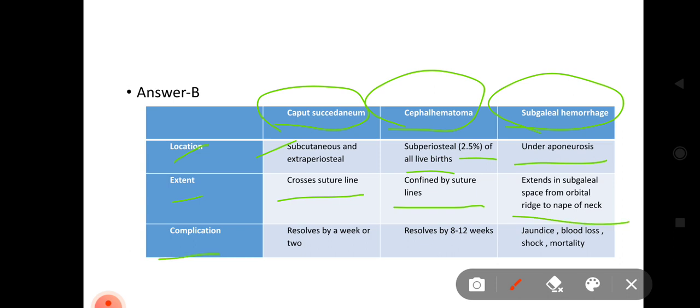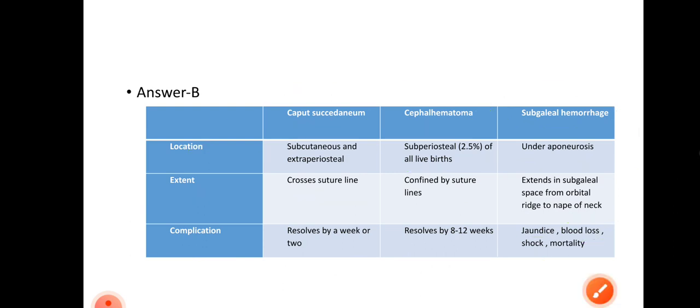What are the complications expected? Caput resolves by a week or two. Cephalohematoma resolves by 8 to 12 weeks. And in subgaleal hemorrhage, you can see jaundice, blood loss, shock, and mortality.